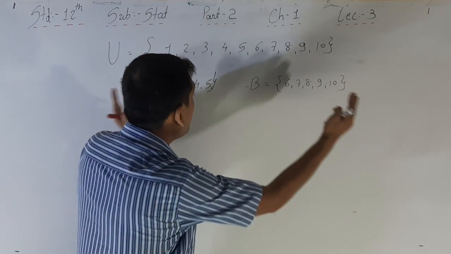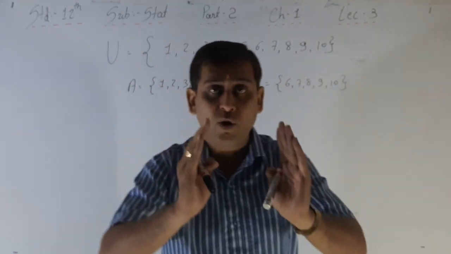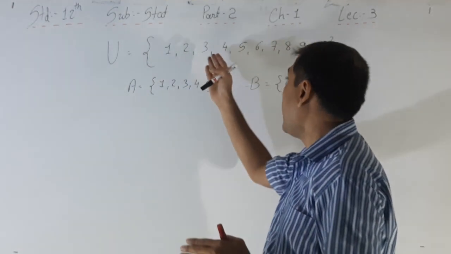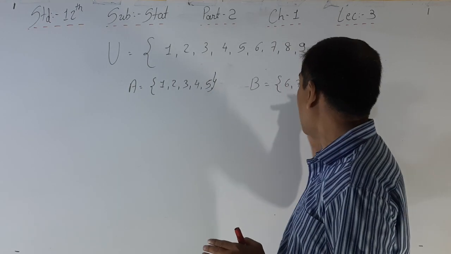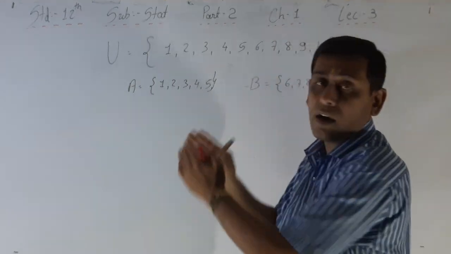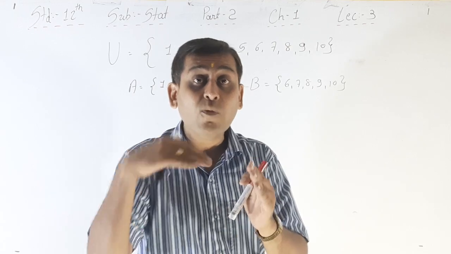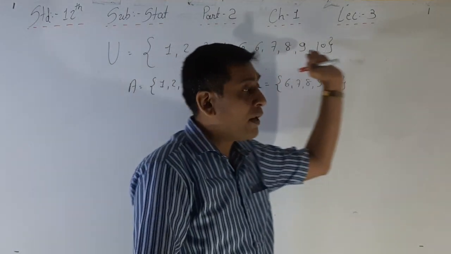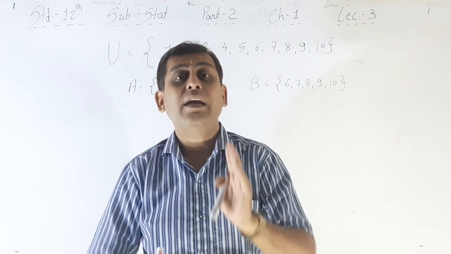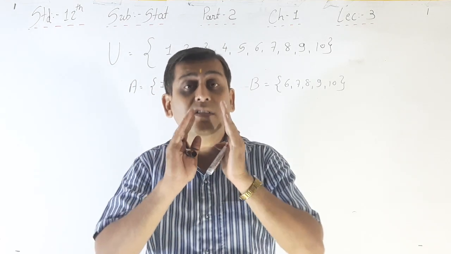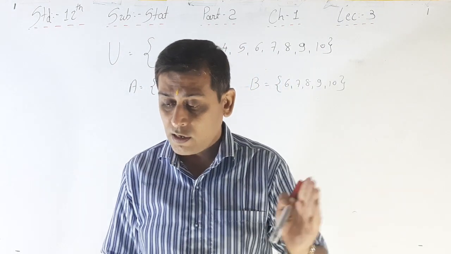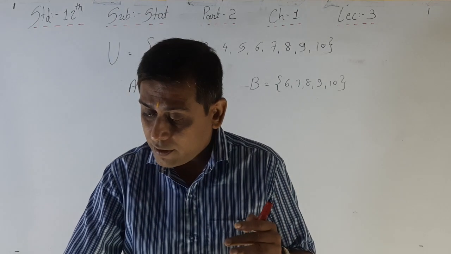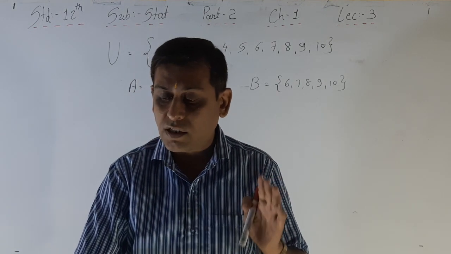Now both events are one group, and it is denoted as a sample space. See 1, 2, 3, 4, 5, then 6, 7, 8, 9, 10. If both occur together and it becomes a sample space U, then they become exhaustive events. That is, both events are exhaustive events.